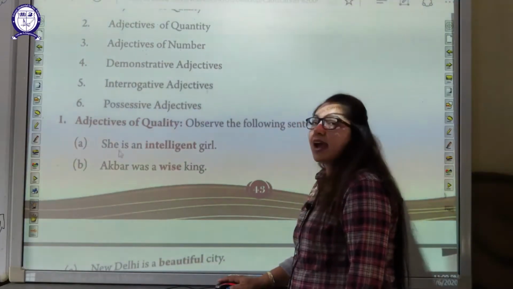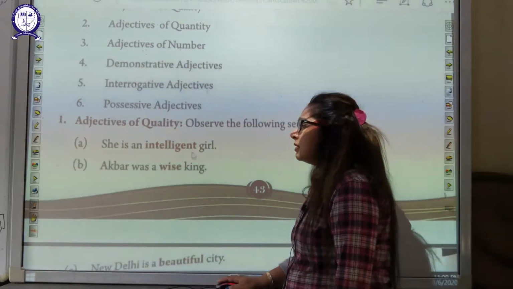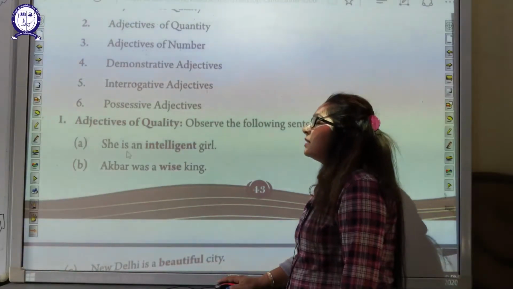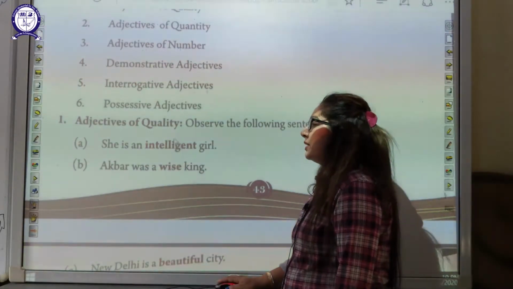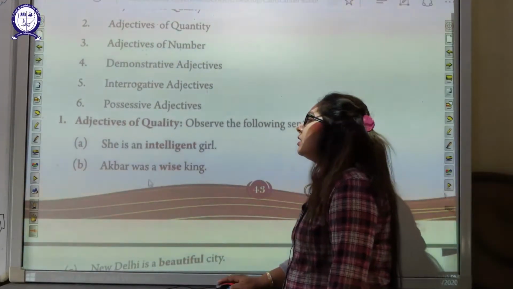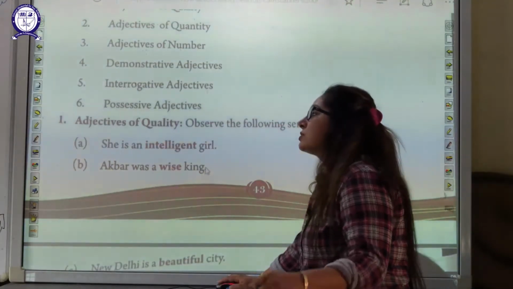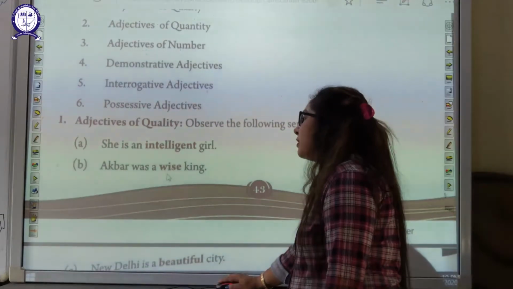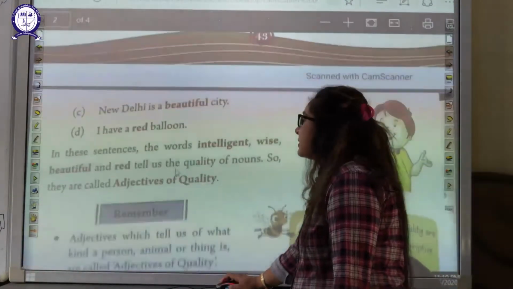She is an intelligent girl. Akbar was a wise king. Here the girl is intelligent, so intelligent is a quality of that girl. Akbar was wise, so the quality of Akbar is wise.